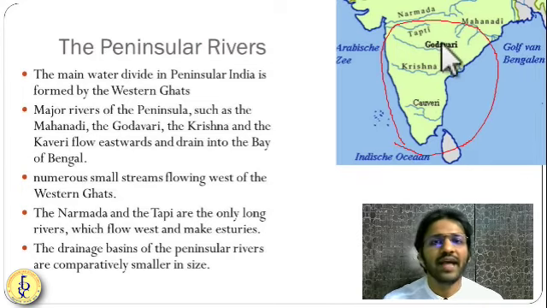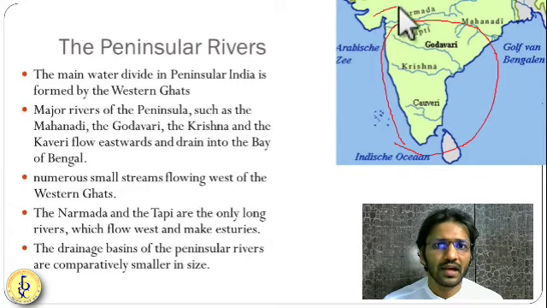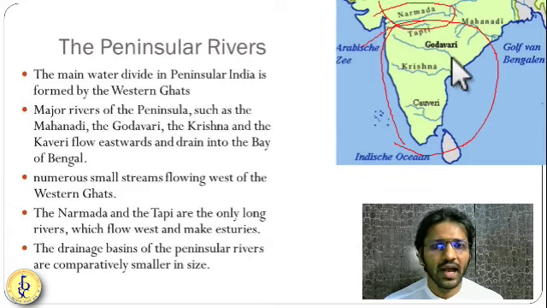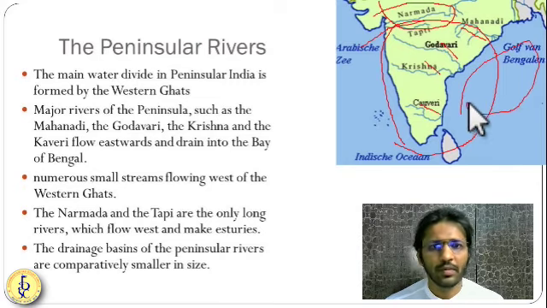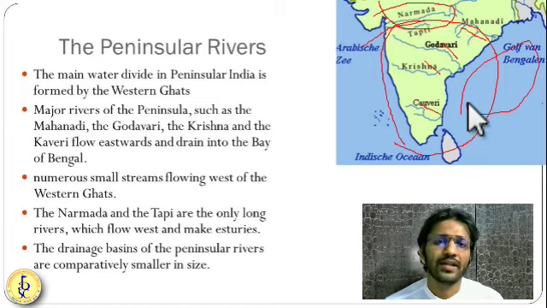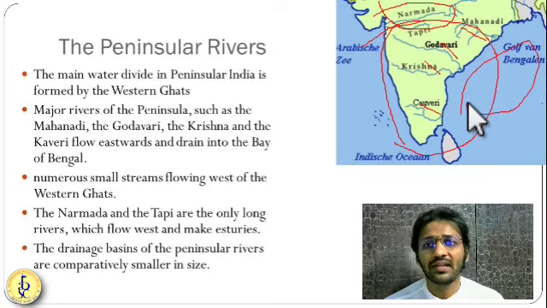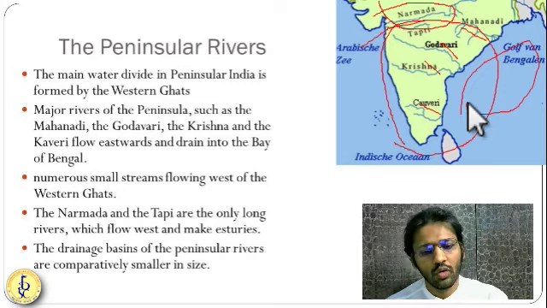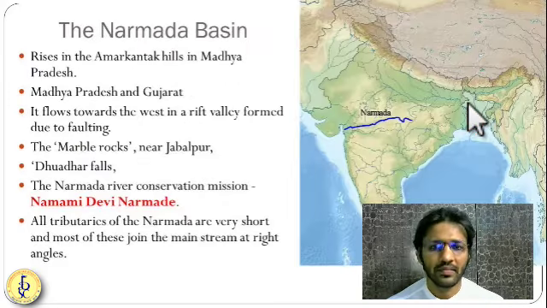Okay, so as we have seen, some rivers like Narmada and Tapi, you can see over here, are flowing to the Arabian Sea, and you can see Mahanadi, Godavari, Krishna, Kaveri, they are flowing to the Bay of Bengal. So these different rivers are there on the peninsula. So let us understand these rivers one by one. So first is the Narmada.